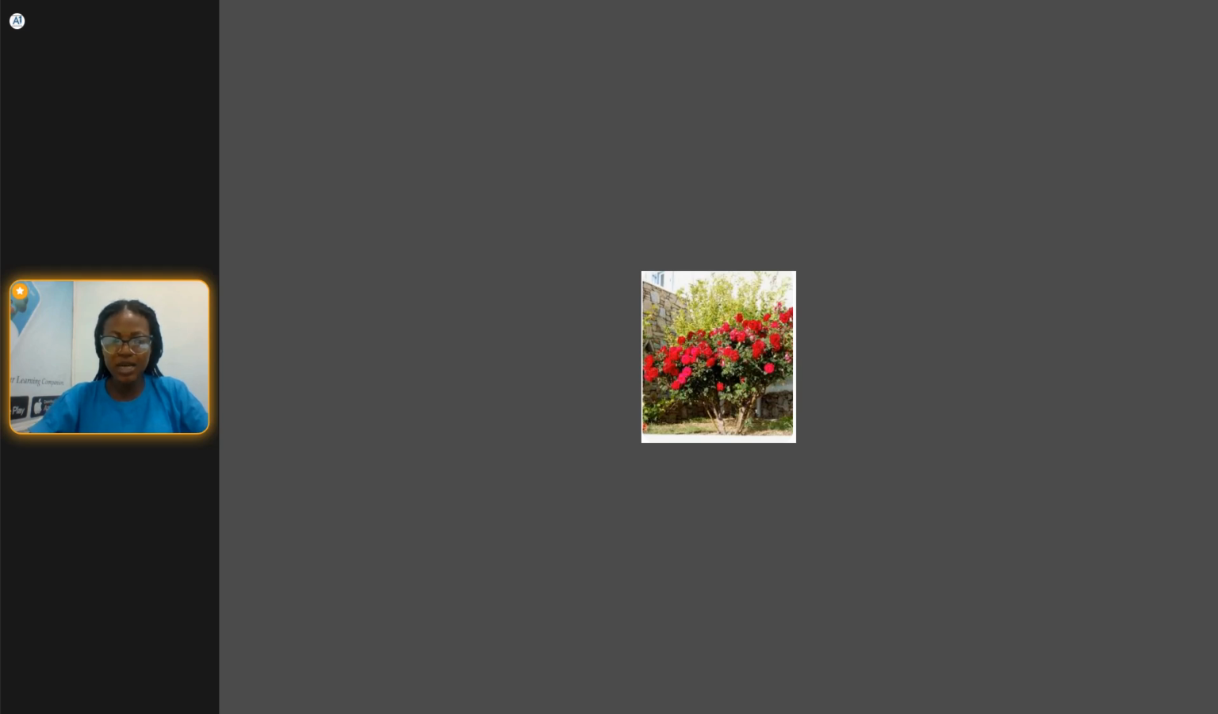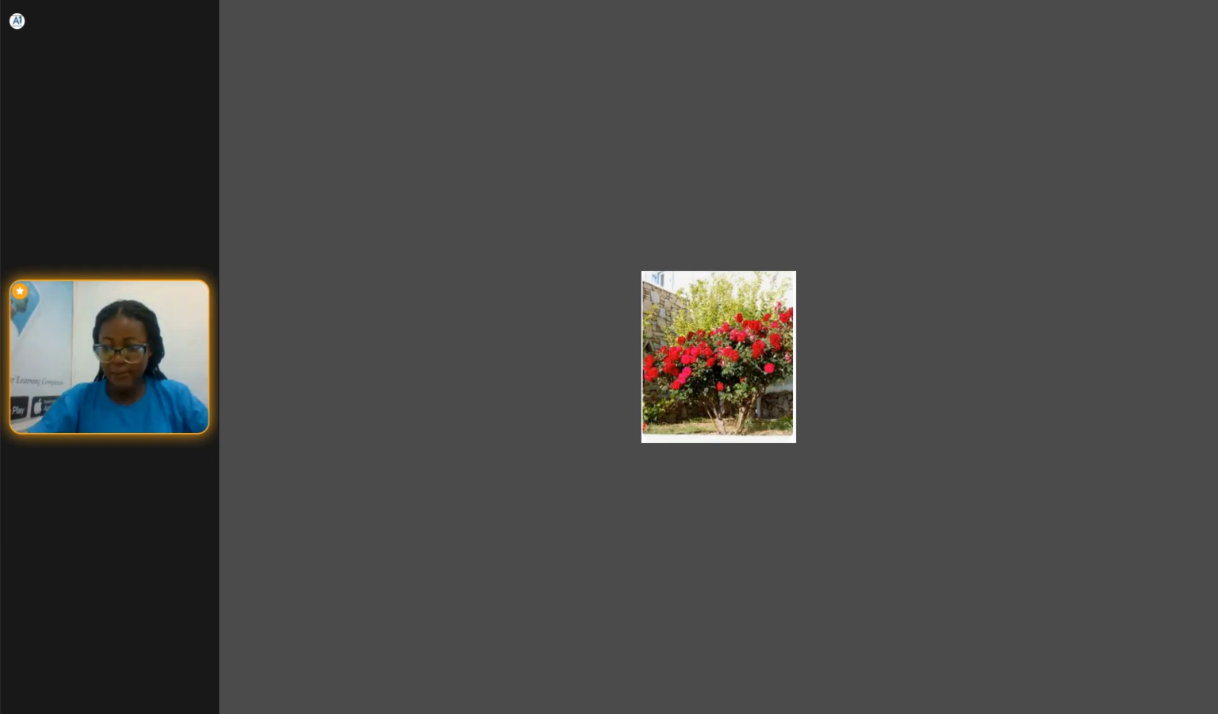So this is the rose plant. You can see it is green, and it has flowers. So that's why we call it a flowering plant. All right, so this is also a flowering plant that belongs to autotrophic nutrition. So we also have